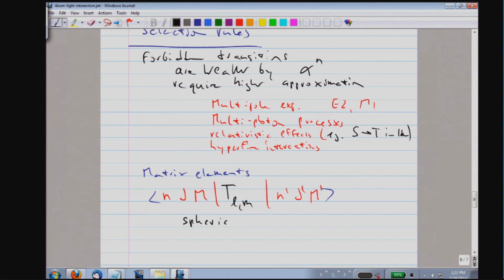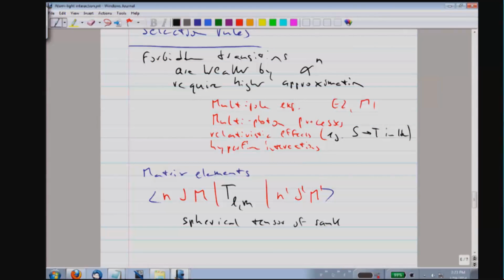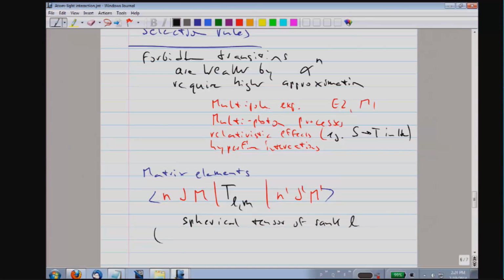So T is a spherical tensor of rank L. And if you want the simple definition, you try to write an operator, like the position operator r, as a sum of terms, and each term transforms like a spherical harmonic Y_LM.